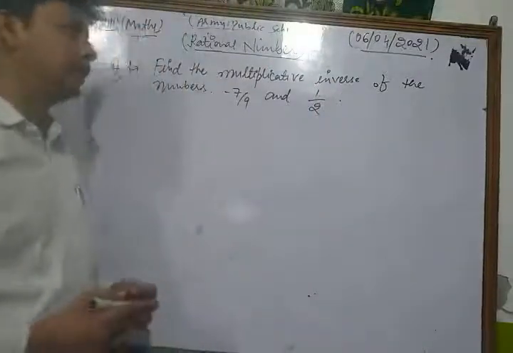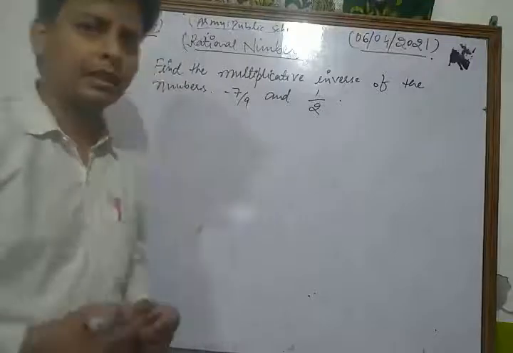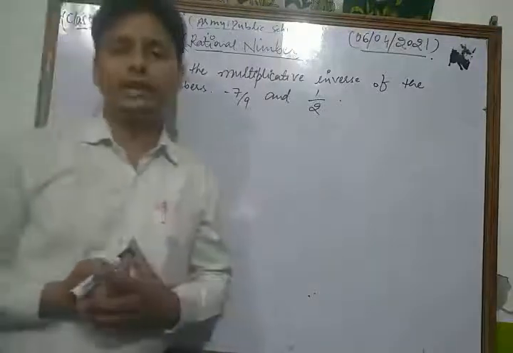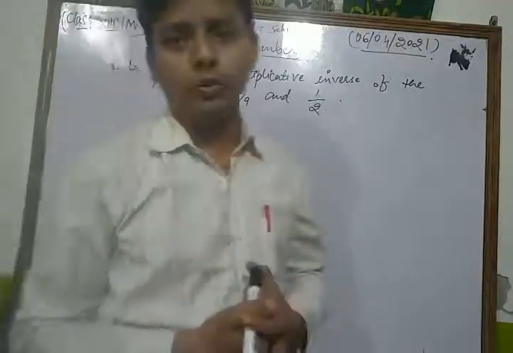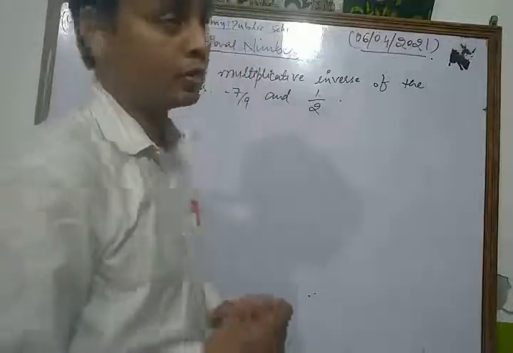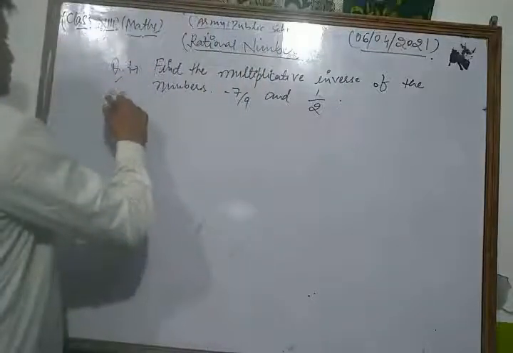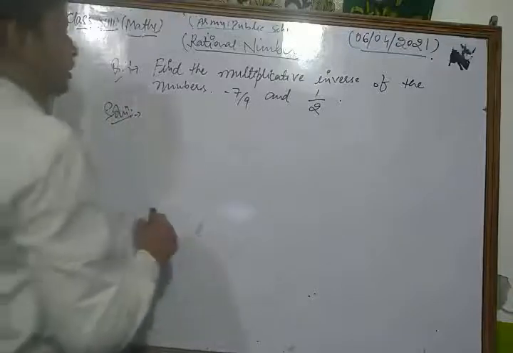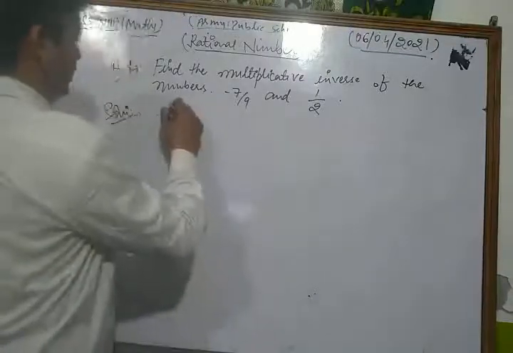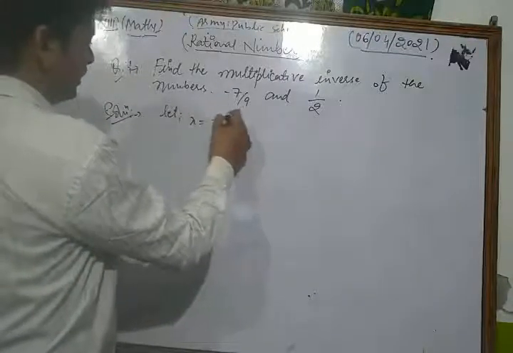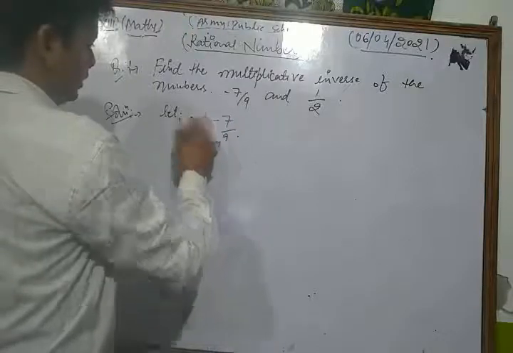Find the multiplicative inverse of the following numbers: minus 7 upon 9 and 1 upon 2. So let's see what is the process to solve that type of question. So let's see its solution. First of all, let the first number x be equal to minus 7 by 9.